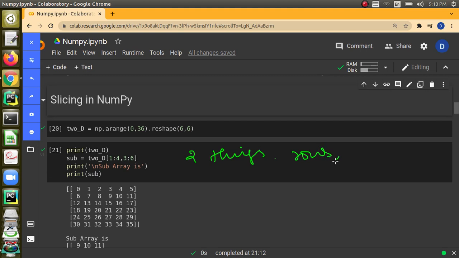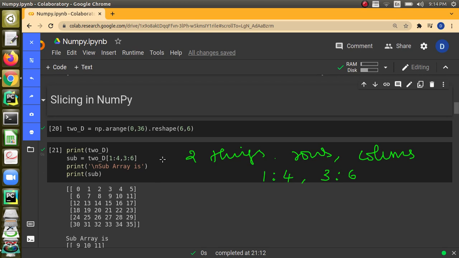If I want from the first row up to the third row, then I will give 1:4. And if I want from the third column up to the fifth column, then I will give 3:6. Two things I have to give, not one, and we have to separate them by a comma.